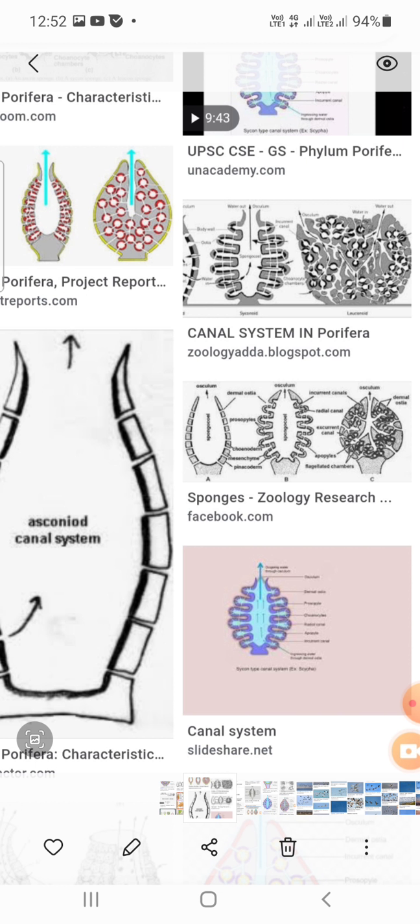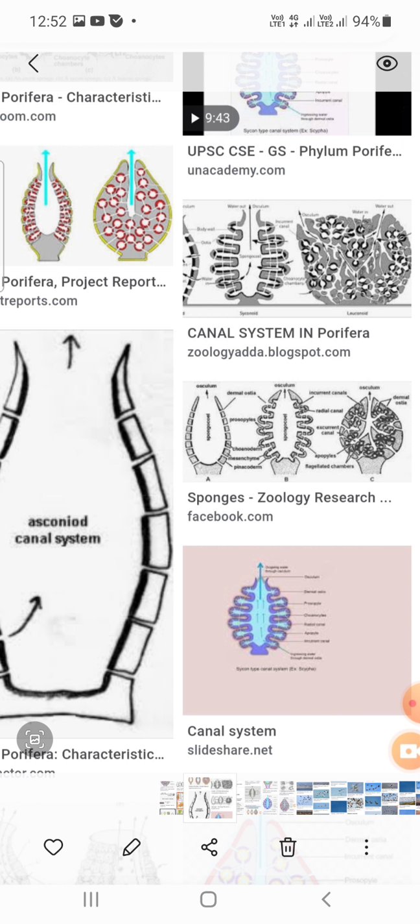The sycon sponges retain the radial canals of the asconoid, and the spongocoel opens to the exterior by the internal terminal ostia. Here I am expanding this slide, my dear students. See here, I am expanding the canal system in sycon sponges, how the incurrent and excurrent water flow goes.